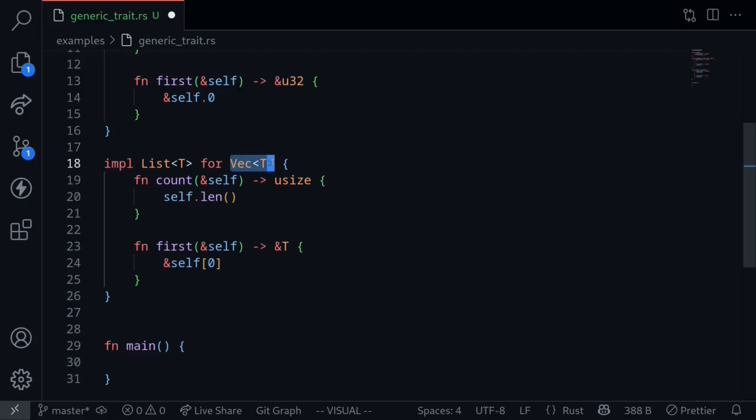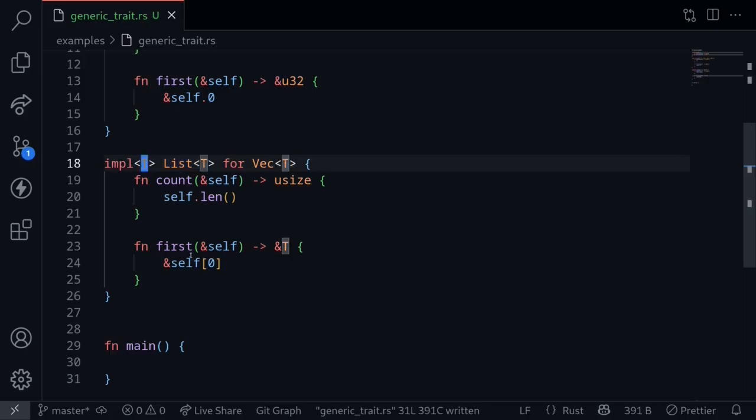Since here we're using a generic type t, we need to declare that this is a generic type. To do this, we put a t over here. The code here looks a little bit confusing. All it's saying here is that the generic vector of type t implements the list trait, and this type t that we declare over here is a generic type.